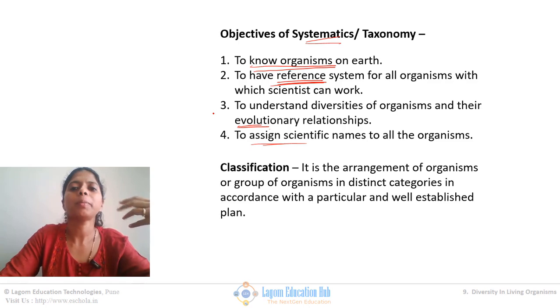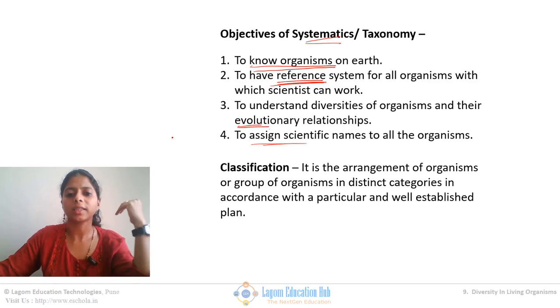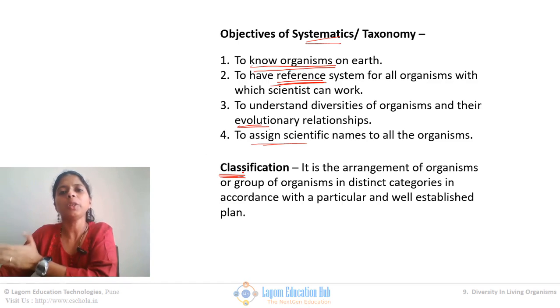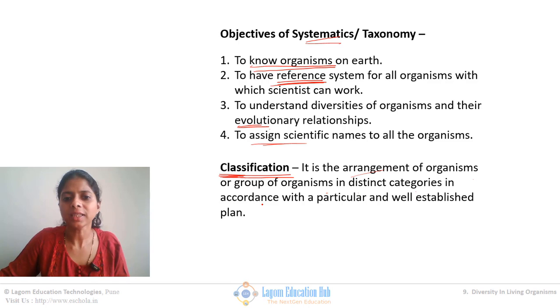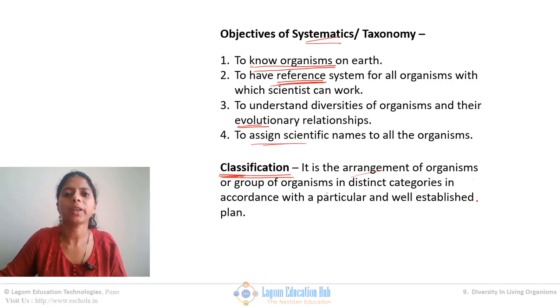In this topic, more than systematics, more than taxonomy, we will study classification. How to classify organisms, how to exactly group the organisms into different groups according to their characteristics. So classification is nothing but the arrangement of an organism or group of organisms in distinct categories in accordance with a particular well-established plan.